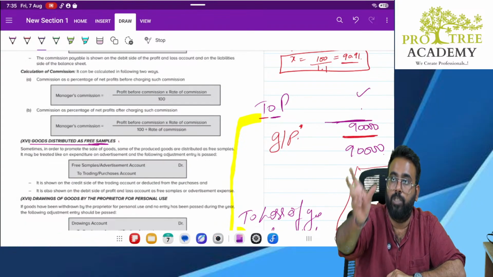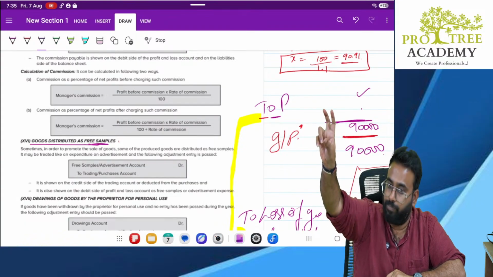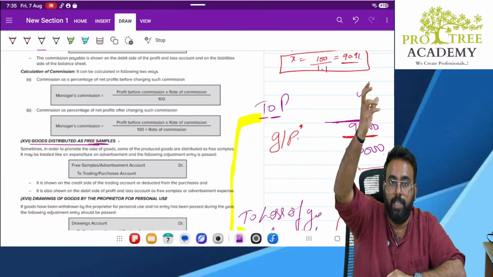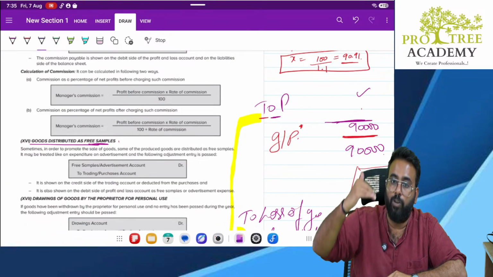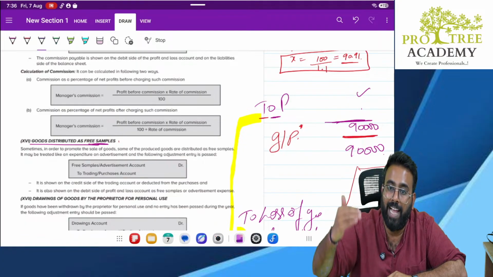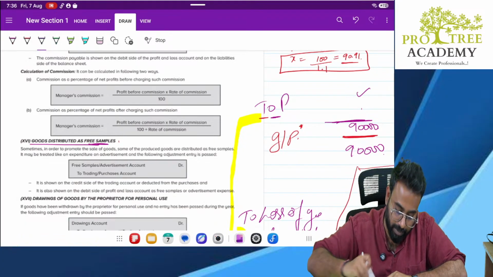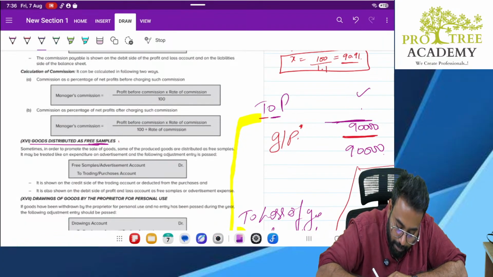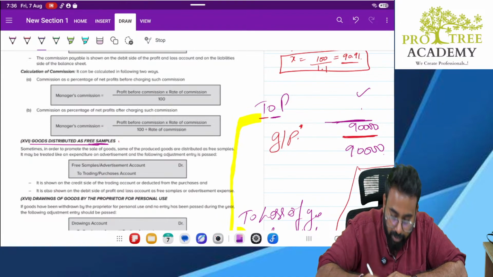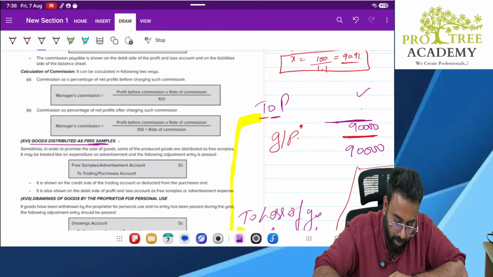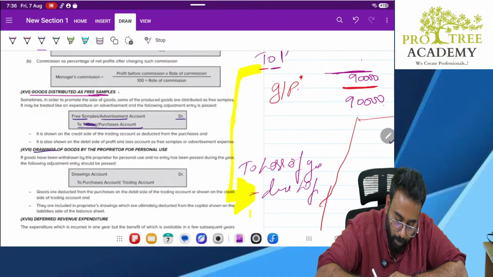We took that goods amount from the purchases account, from the trading account. In the same way here also we have to take that amount from the trading account, and we have to transfer such goods to the P&L account as advertisement or promotion expenses. So the entry is free sample or advertisement account debit to purchase account. Don't worry about the trading account, remember purchase account. Clear?